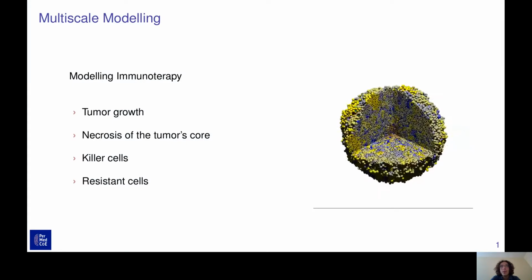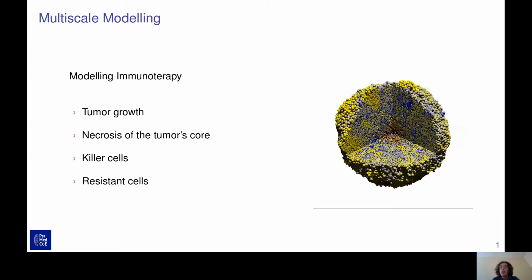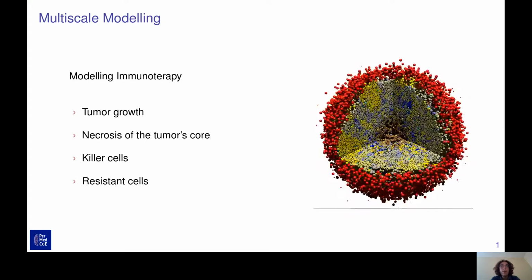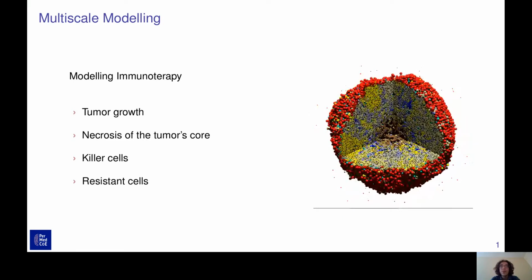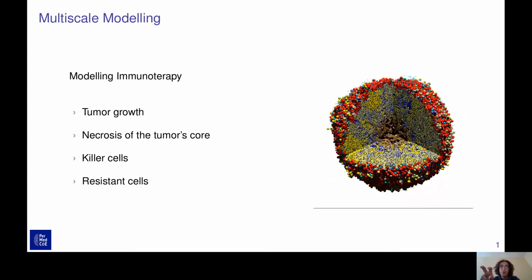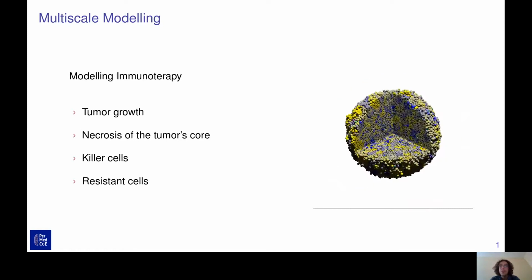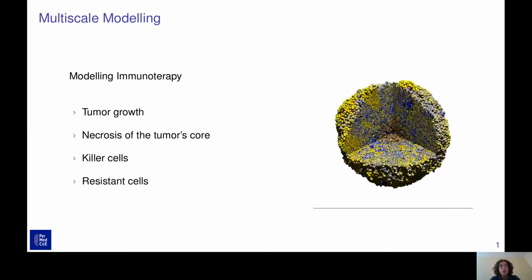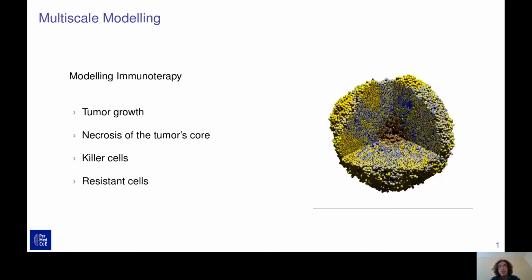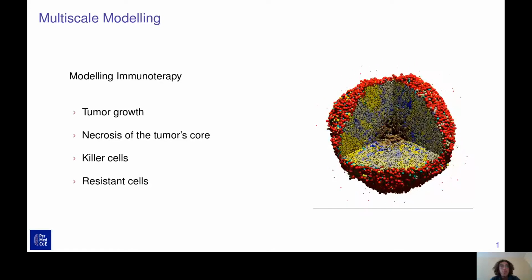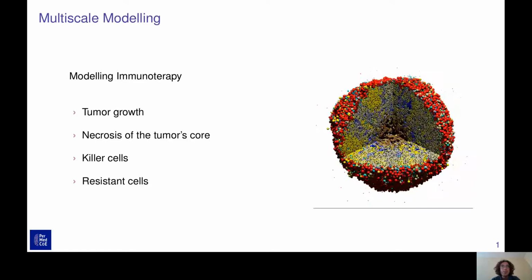So why multiscale modeling? Suppose you want to model immunotherapy. First, you need a way to represent tumor growth. Then you also need a way to represent the effect of the environment on the tumor. For example, here in the middle of the tumor, you can see some brown cells, which are the cells dying of necrosis because of the lack of oxygen at the core of the tumor. We can also see in red some killer cells attacking the tumor, leaving behind some cells which are still alive, which are the resistant cells.